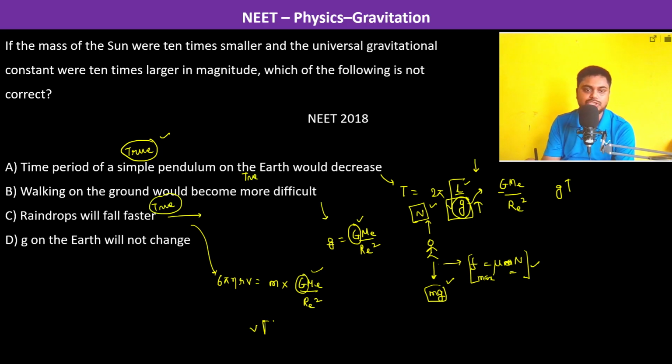Now the last one, g on earth will not change. No, that's wrong. G is going to change because g is basically G M_E by R_E square. Now this capital G has changed, no? So therefore this is going to change. So therefore, which of the following is not correct? D is not correct.